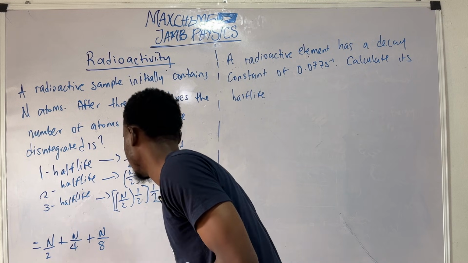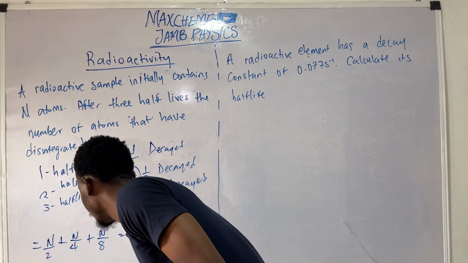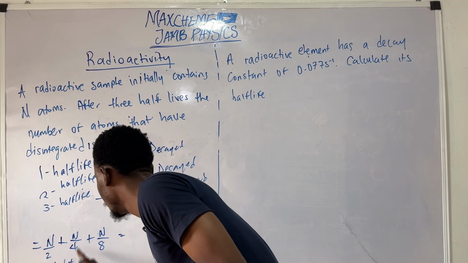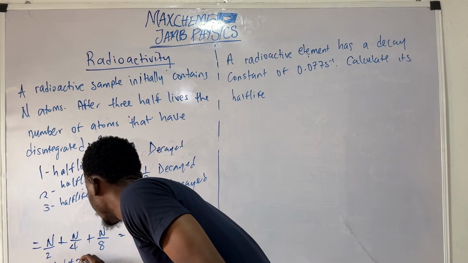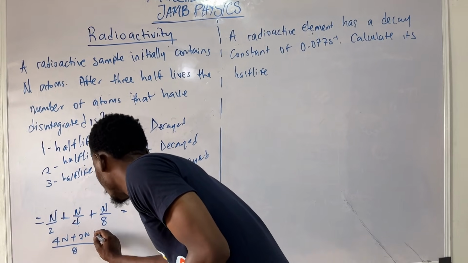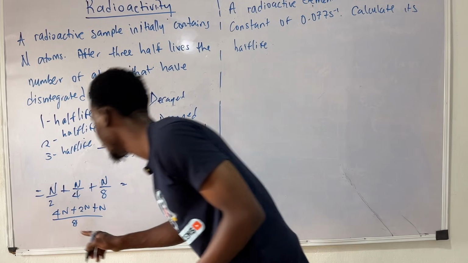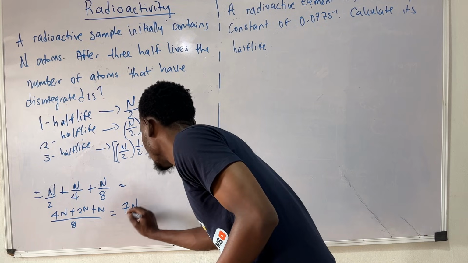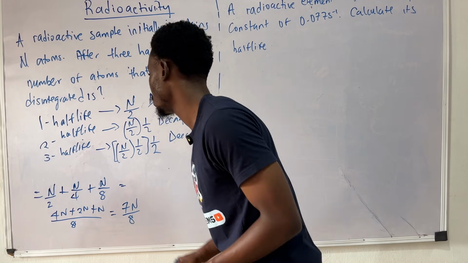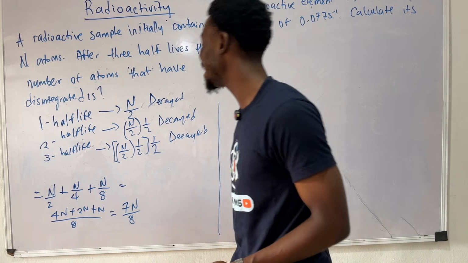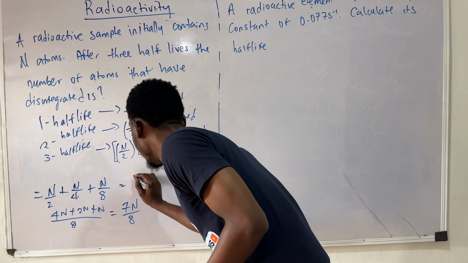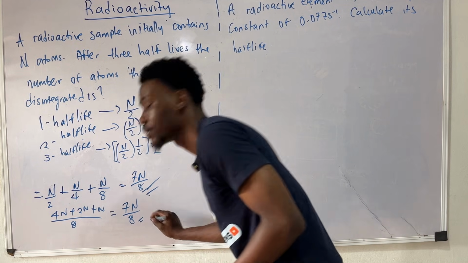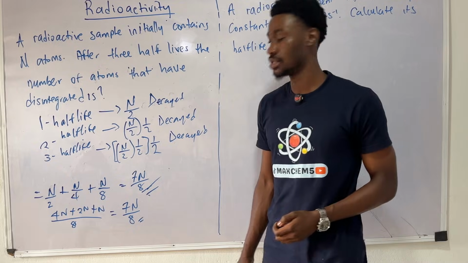So we have n/8. Using the LCM, which is 8, 2 here gives me 4, so I have 4n, plus 4 here gives me 2, so I have 2n. 8 here gives me 1, so I have n. So this is 4n plus 2n plus n, which is 7n over 8. So the sum of all the decayed mass is 7n over 8. And this is how we solve for a question like this.